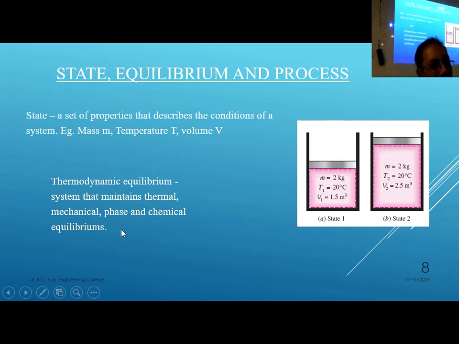It's not a state. So state is very well defined, and phase means you have two different properties and there is a boundary. Beyond the boundary, you have got different properties. Inside the boundary, you have got one phase. Outside the boundary, you have got another phase. Understood? You have got a boundary wall. Inside the boundary, suppose you get certain properties, so it is in one phase. Outside the boundary, you get some other property, not the same property found. Then it will be said to be in a different phase.